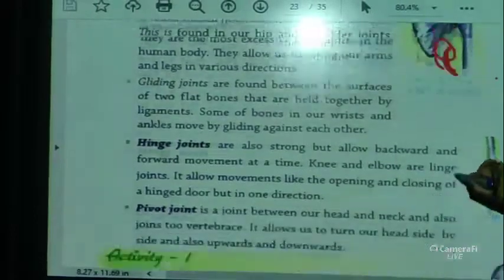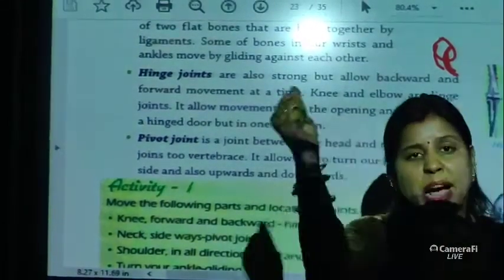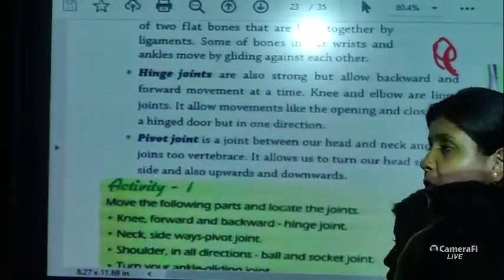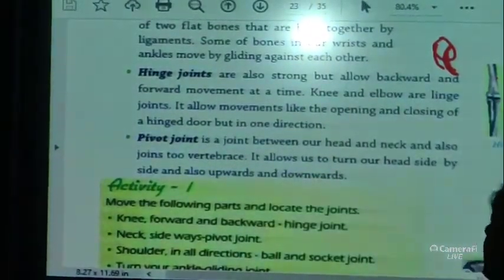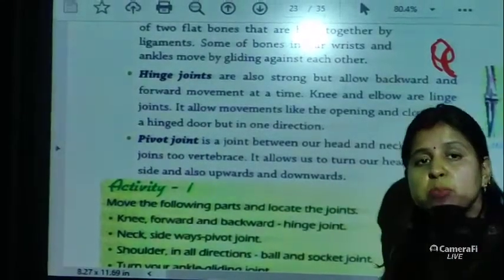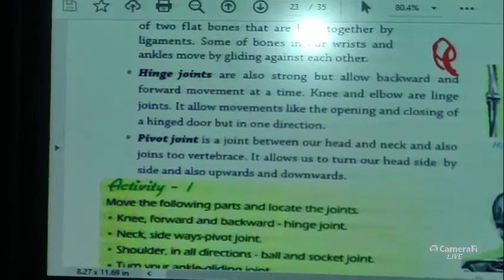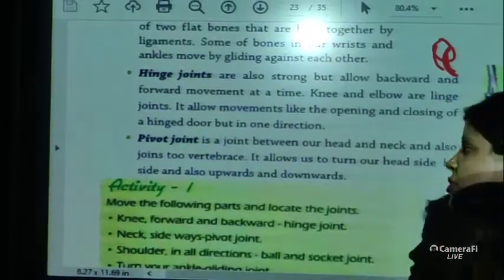Next one is hinge joints. Hinge joints are also strong but allow only backward and forward movement, right? Knee and elbow are hinge joints which only allow us backward and forward movement, okay. It works like the opening and closing of a hinged door, only in one direction, right?